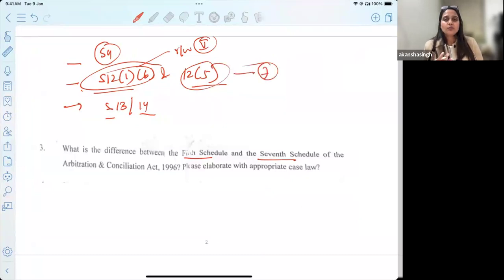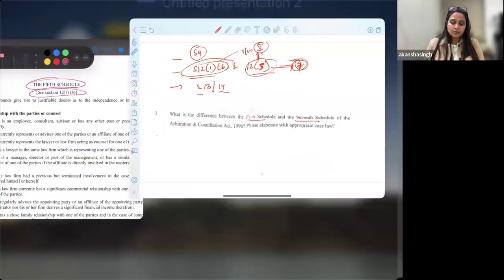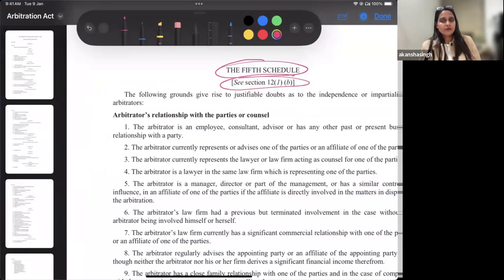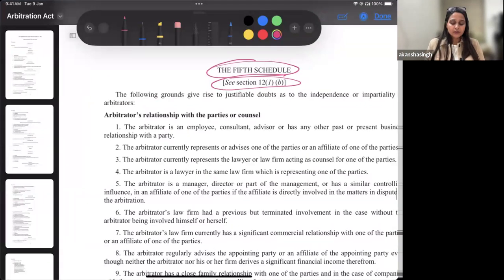So had I been a judiciary preparation student, wherein I know that remembering sections is also a task, you're not just reading one arbitration act, you have so many laws. So I would just have connected that, okay, 12(5) doesn't deal with the fifth schedule, rather it deals with the seventh schedule. So you can make up your own small ways of remembering sections. Either it will come by you reading the law again and again, or by remembering this sort of thing. Okay, so the fifth schedule has to be read with 12(1)(b), and that we will do together.